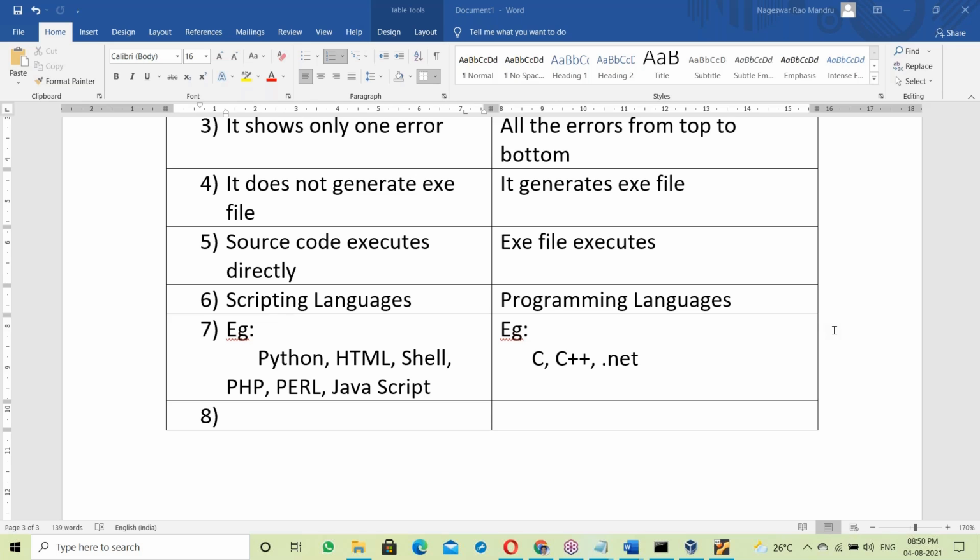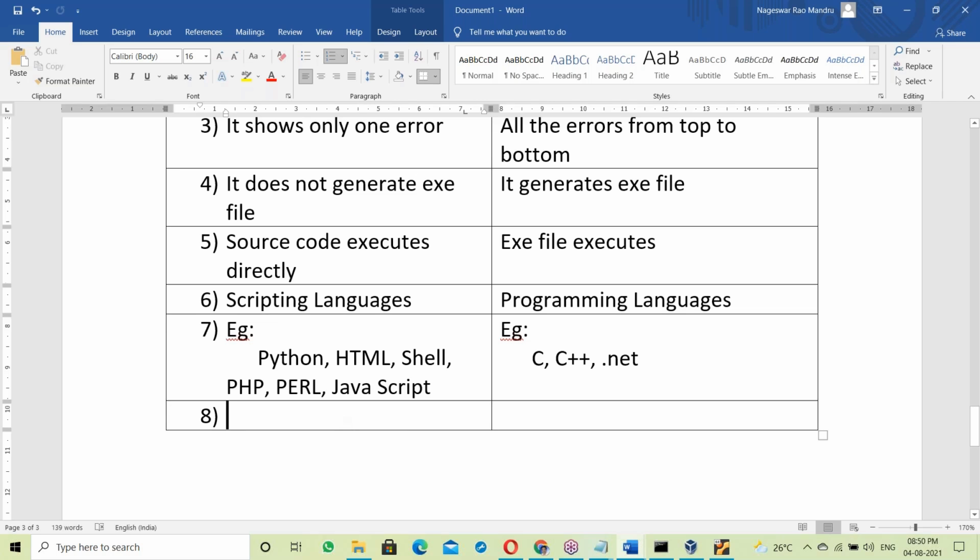I'll explain how a Java program works. After that, you decide whether it is compiler based or interpreter based. First, let me explain, and based on that you decide. Okay? So next point here.